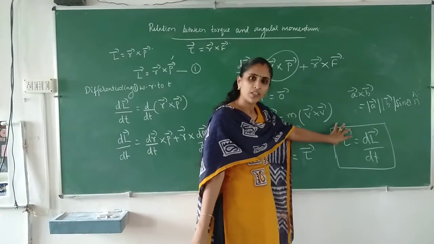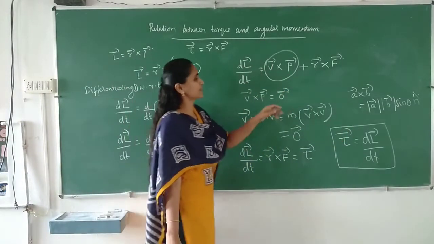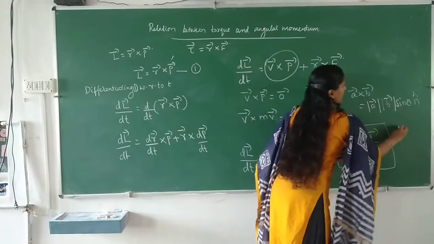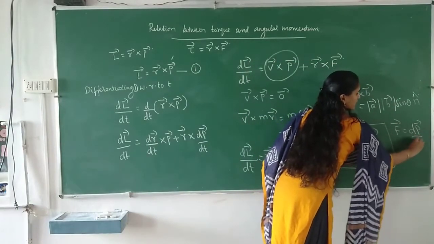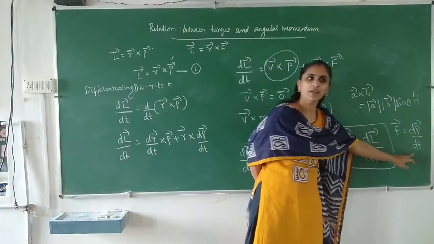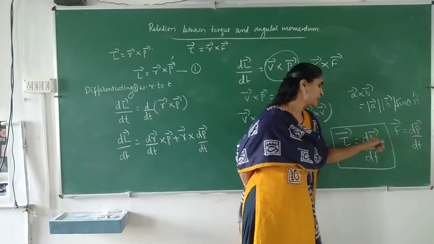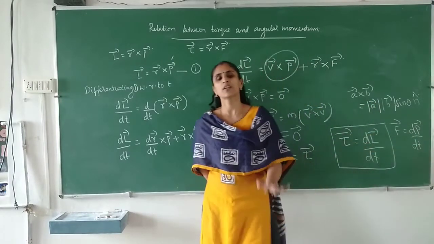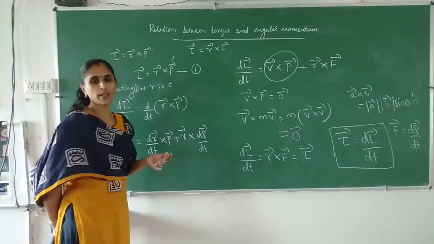Here, linear momentum, sorry, force, we are writing as F is equal to dP by dt. Force is equal to rate of change of linear momentum. So force is replaced by torque, and linear momentum is replaced by angular momentum, and we get the corresponding equation in rotational motion. Okay, is it clear?